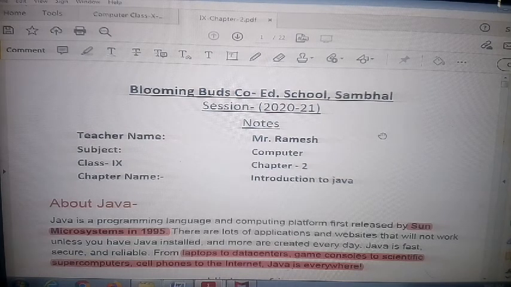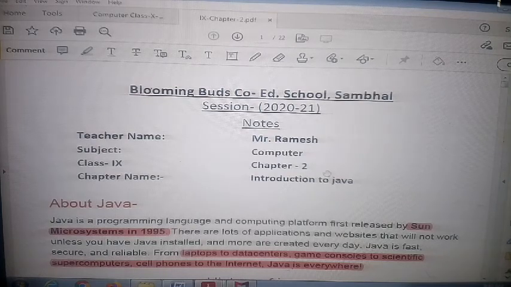Subject Computer Application and class ninth, chapter number 2. The name of the chapter is Introduction to Java. In this chapter, I will discuss what is Java and the history of Java, and how to run the Java program, and what is compiling. So I will discuss the working of Java, right?